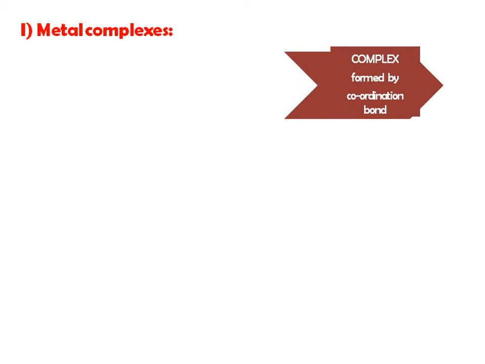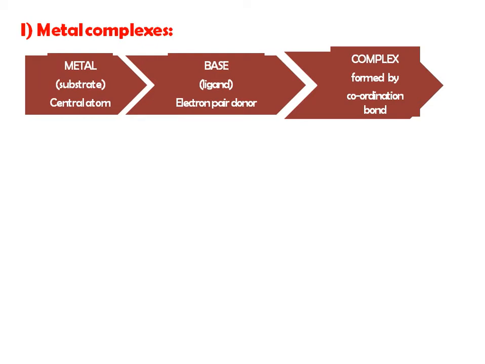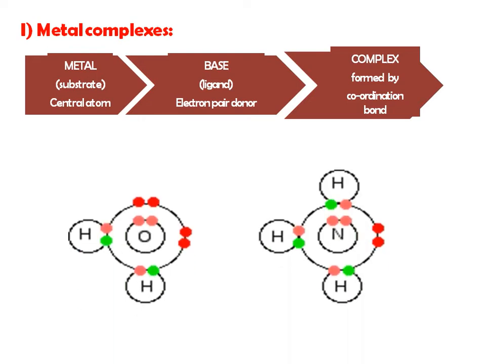First class is metal complexes. Now these metal complexes, how are they formed? By coordination bond between metal and ligand. The ligand acts as a Lewis base, which has the ability to donate an electron pair to whom? To the metal ion. And this metal ion acts as a central atom, which has the ability to accept that electron pair. Now molecules like H2O and NH3. Okay, this is water molecule H2O and NH3.